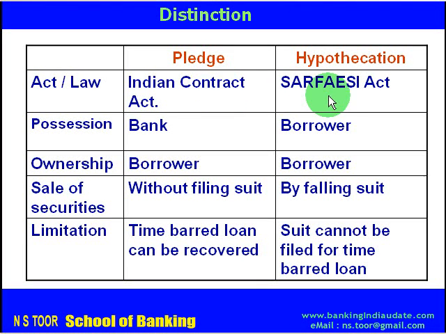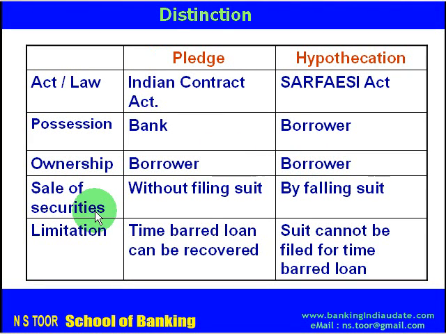On the other hand, hypothecation is defined under SARFAESI Act. So, number two, second distinction. Possession. In case of pledge, possession remains with the bank. In case of hypothecation, the possession remains with the borrower. Ownership. In both the cases, the ownership remains with the borrower.